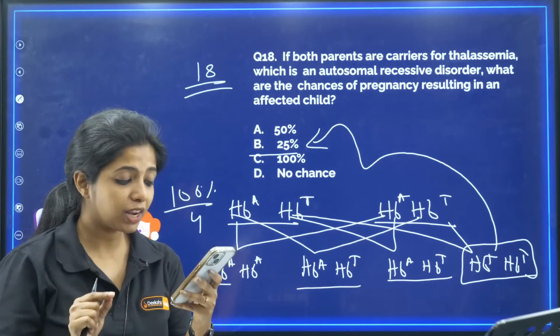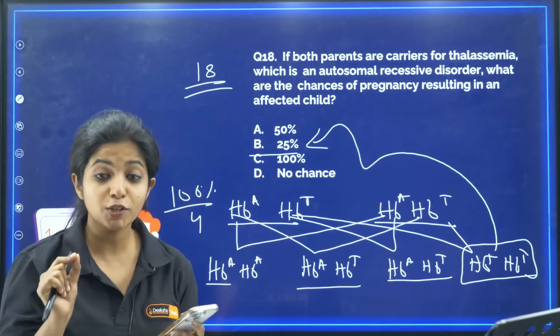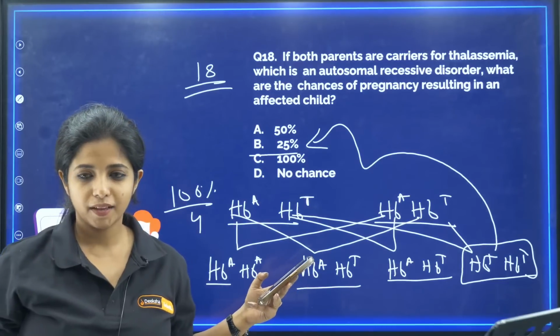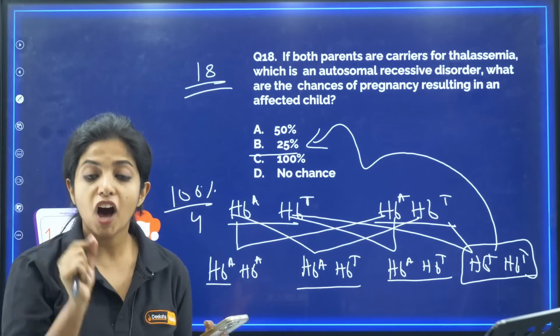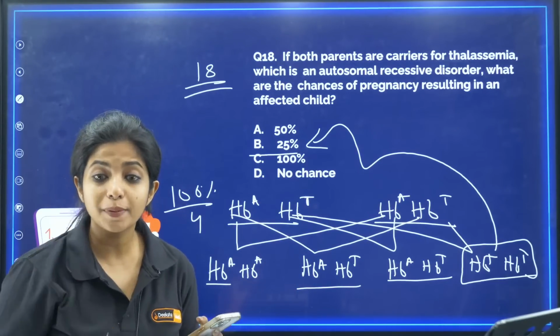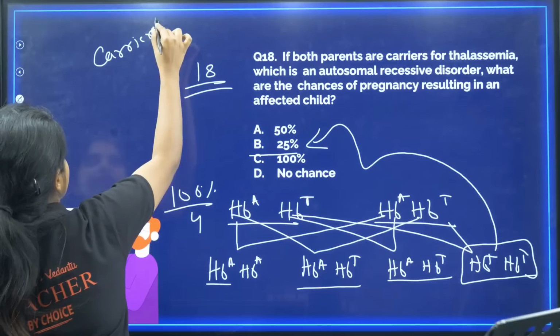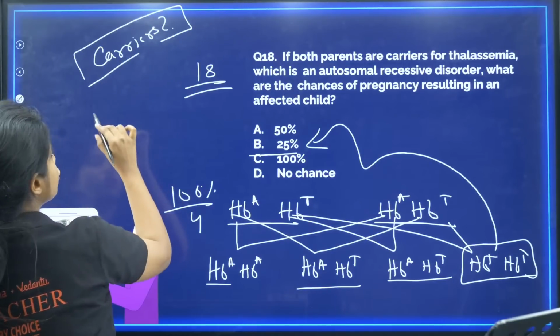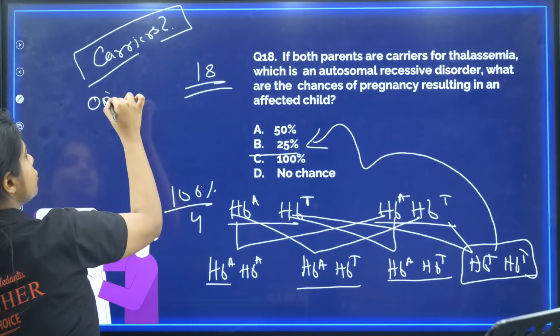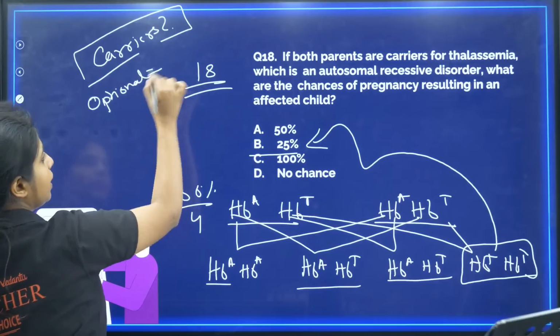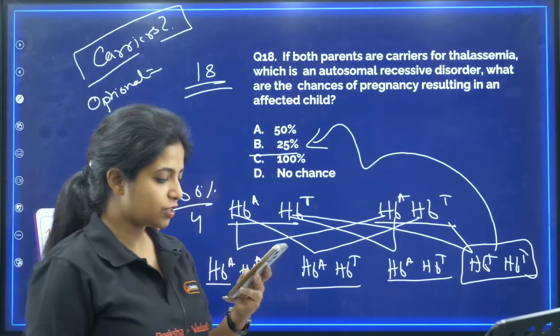Now, I am reframing the question and I am asking you, listen to me carefully. This is a whole new question. Among them, how much percentage would be carriers? Can you tell me? Your answer should be given like this. Option equals ABCD.